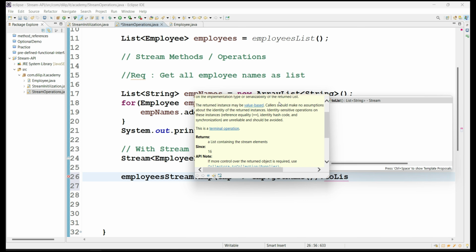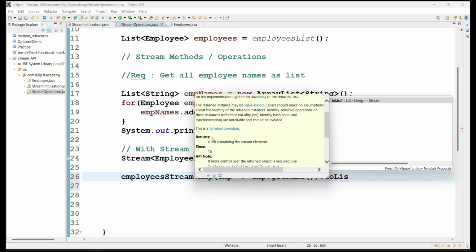At that time we used a concept called collect, collecting as a list, and we used that functionality before Java 16. If it is Java 16 or greater, then we can use the toList method directly, which is a terminal operation. I will discuss the case of versions lower than Java 16, how we collect the values from the intermediate operation map by using the Collectors class, in the upcoming operations.